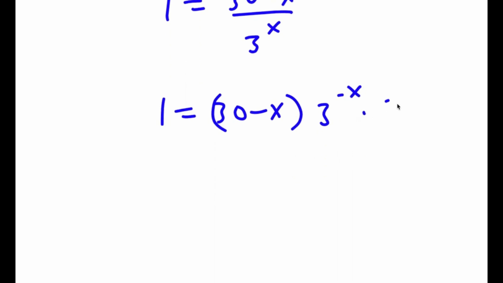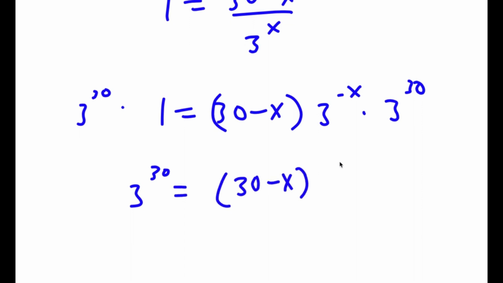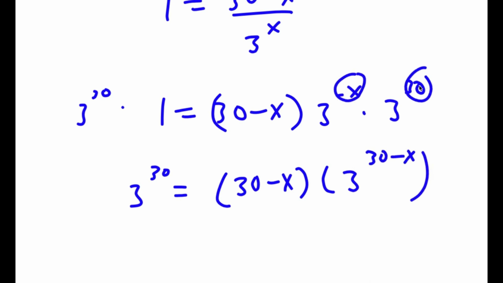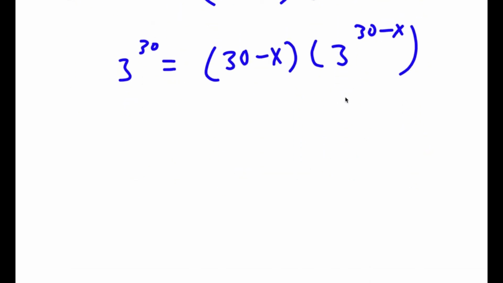So now I'm going to multiply both sides by 3 to the power of 30. So now I have 3 to the power of 30 is equal to 30 minus x times 3 to the power of negative x times 3 to the power of 30. That's going to equal 3 to the power of 30 minus x, because these two exponents simply add with each other.